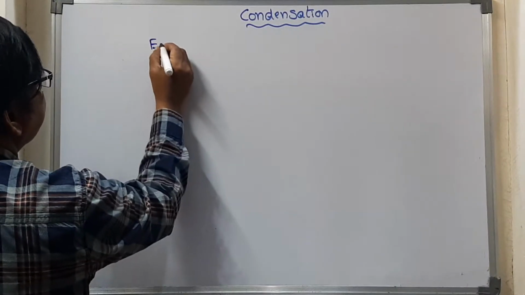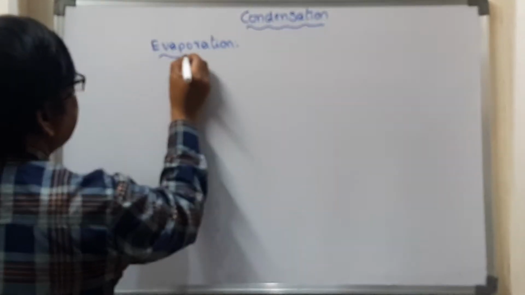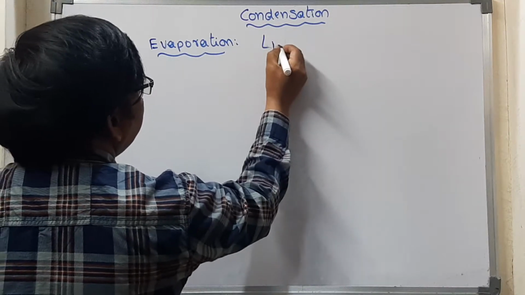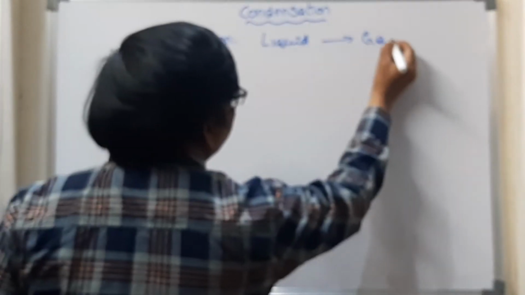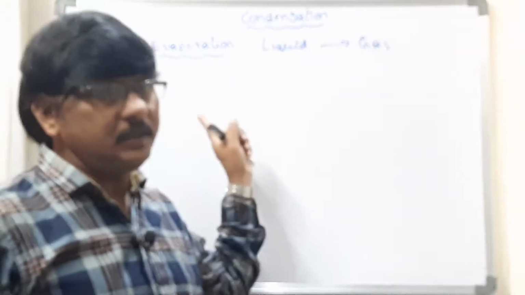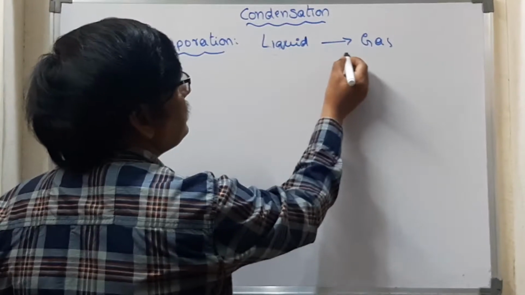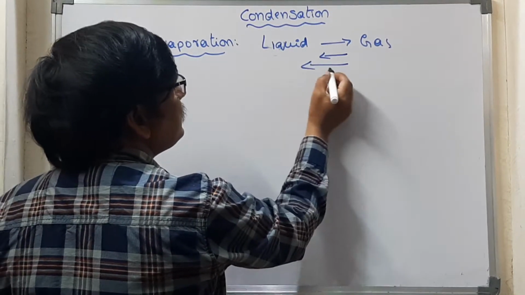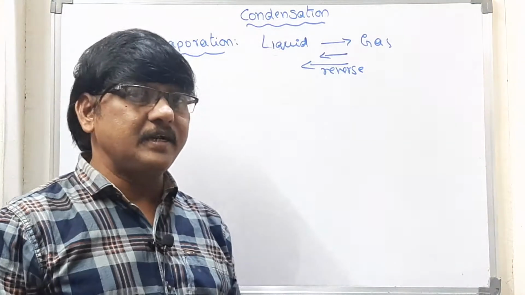What is meant by evaporation? Evaporation is the process of converting liquid state to gaseous state. Water becomes water vapor. That is evaporation. And if we imagine the reverse process, where a gas is converting into liquid, the reverse process of evaporation is called condensation.